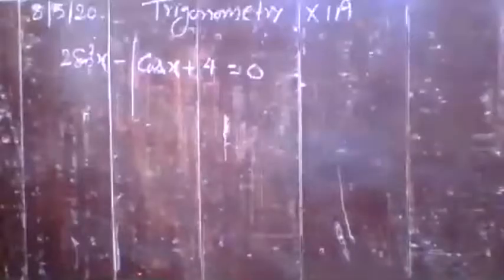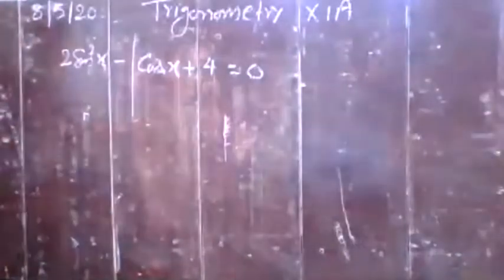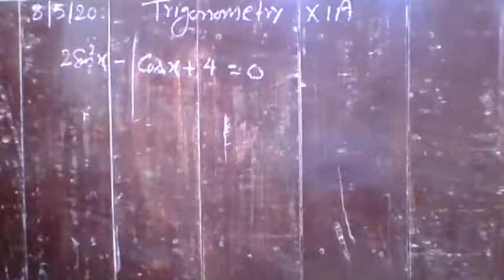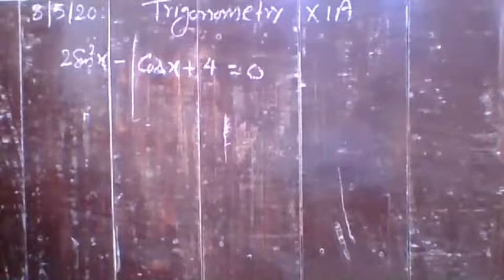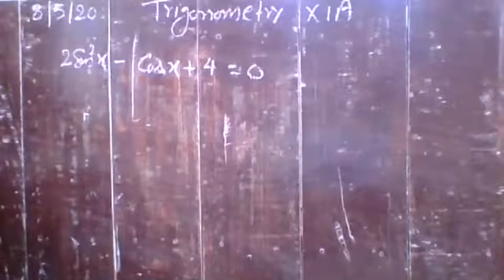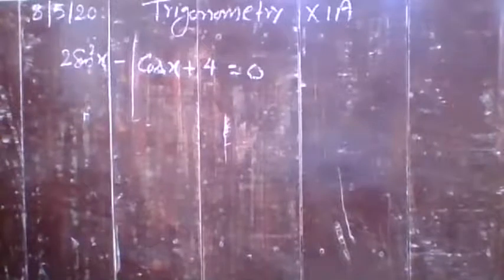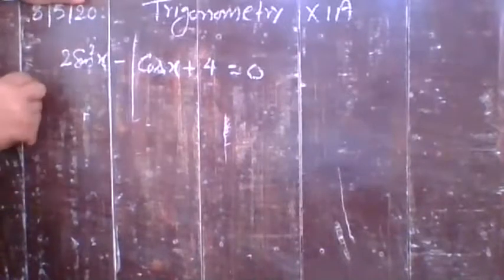I gave you a question. Is the equation 2 sin square x minus cos x plus 4 is equal to 0 possible? Here you convert the equation in one form. Since sin square x is there, it may very easily be converted in terms of cos. So first you convert it.